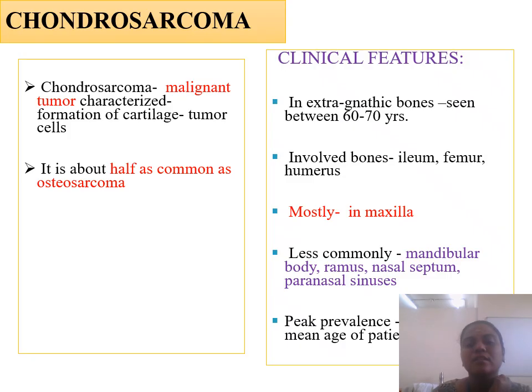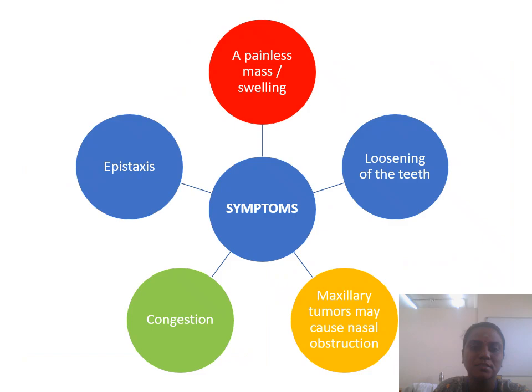Extragnathic chondrosarcoma usually arises between the ages of 60 to 70 years, and the involved bones are usually the ilium, femur, and humerus. In the jaws, it mostly develops in the maxilla. Less commonly, it affects the body, ramus, nasal septum, and paranasal sinus. The peak prevalence in the jaw bones is at a mean age of 60 years. The symptoms include a painless mass or swelling in the region with loosening of the tooth, and maxillary tumors usually cause nasal obstruction, congestion, and epistaxis.